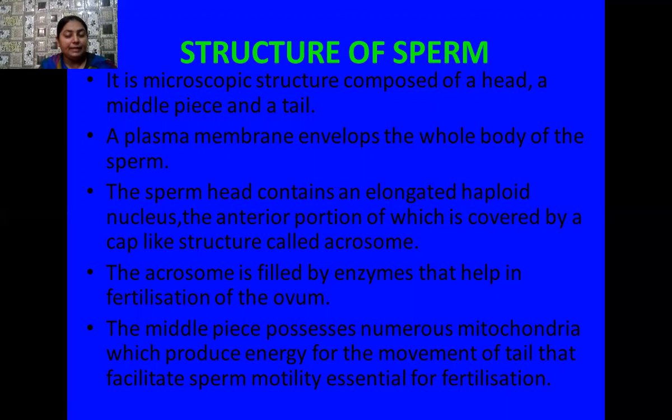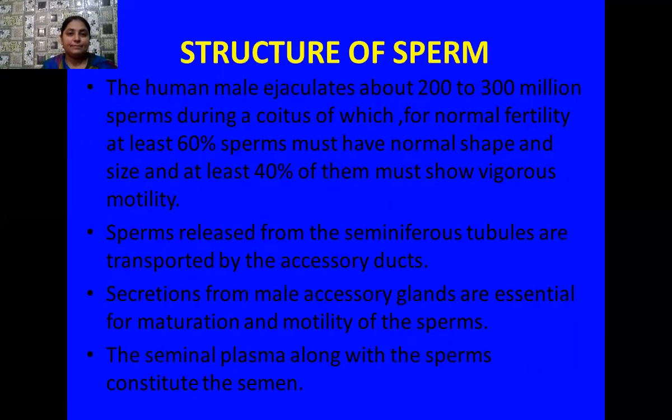Now about the middle piece. The middle piece possesses numerous mitochondria, and these mitochondria produce energy for the movement of the tail. And this facilitates sperm motility, essential for fertilization.